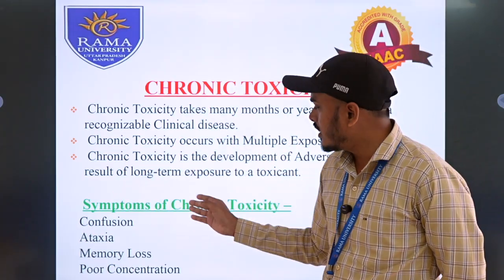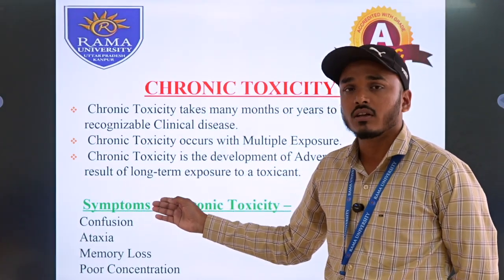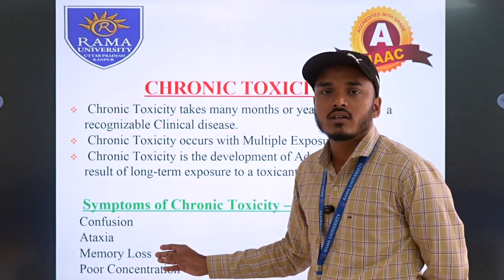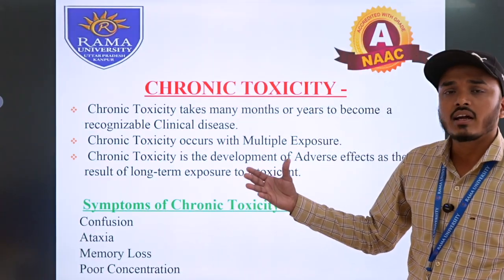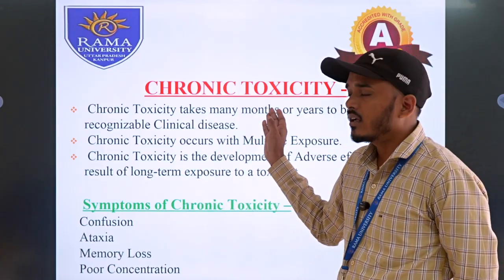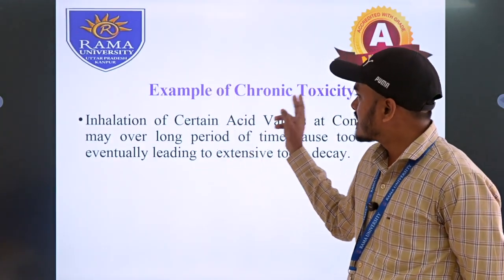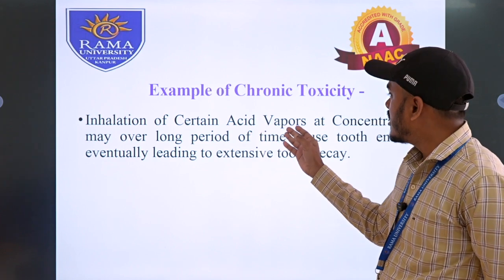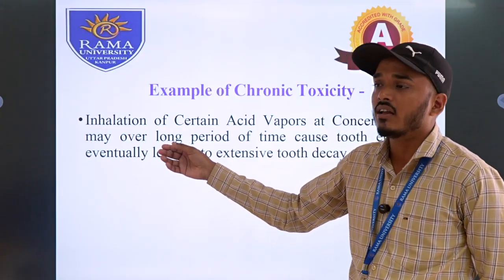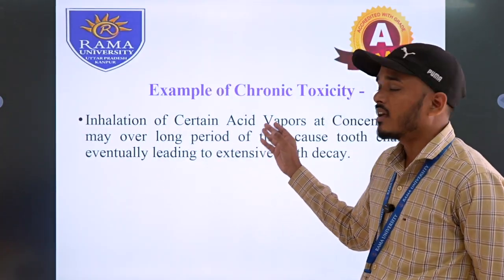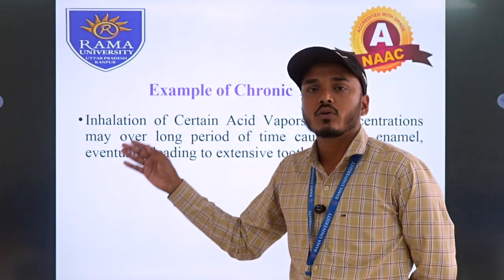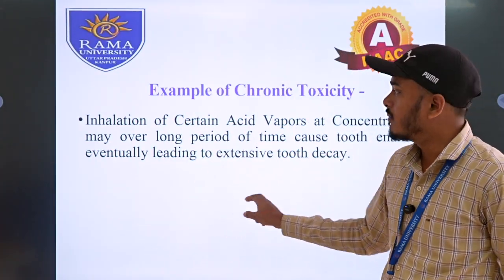Common symptoms of chronic toxicity include confusion, ataxia, memory loss, and poor concentration. This means neurological or neuropsychiatric behavioral parameters are related to this type of toxicity, called chronic toxicity. An example of chronic toxicity: in inhalational drug therapy or an inhalational drug delivery system, if we are taking certain acid vapors over a long time of exposure, it will eventually lead to chronic toxicity.